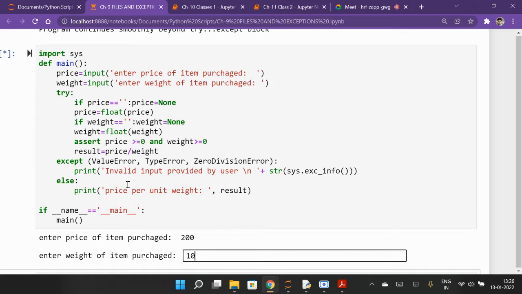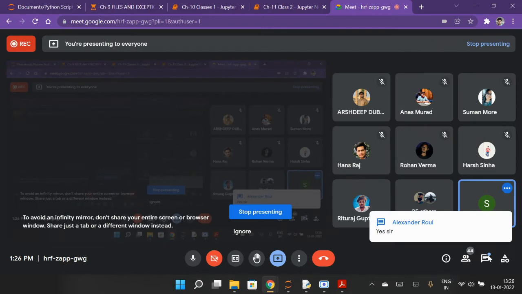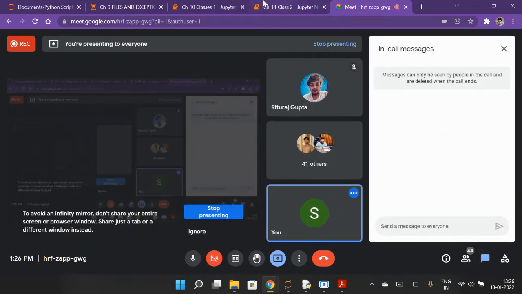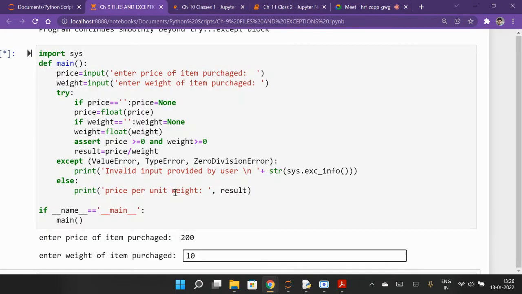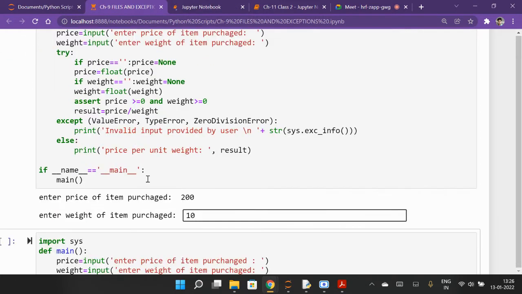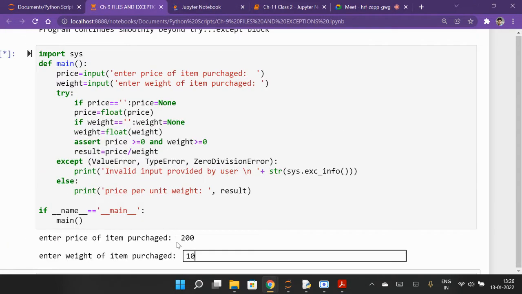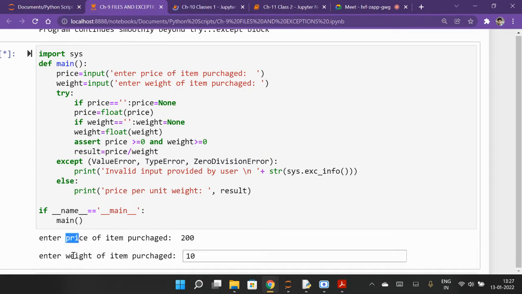So who will tell? This is section L. Alexander, are you here? Sahil, Shreya, Anu. Alexander, so tell me the output of this program. Read the program and inputs, I'm giving price as 200, weight as 10. If I run it, what will be the output here?